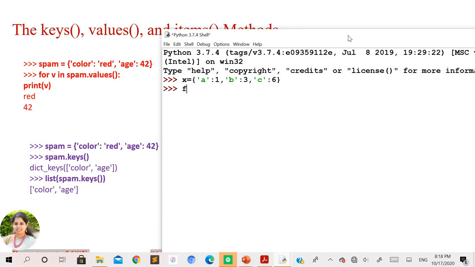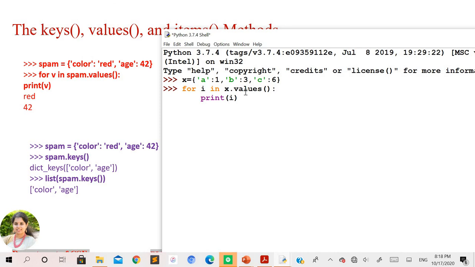Let us apply the for loop: for i in x.values(): print. See what we have done here.